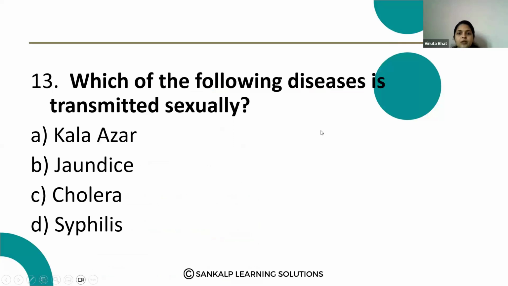Next question. Which of the following diseases is transmitted sexually? Kala azar, jaundice, cholera, syphilis. Here syphilis, gonorrhea, and AIDS are the sexually transmitted diseases. So the correct answer is option D. The remaining ones are not transmitted sexually.